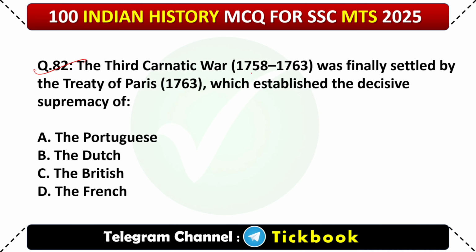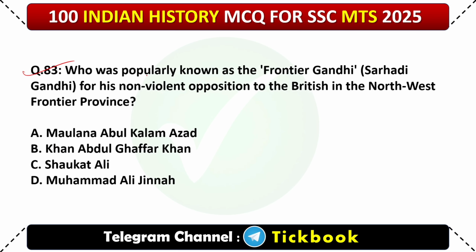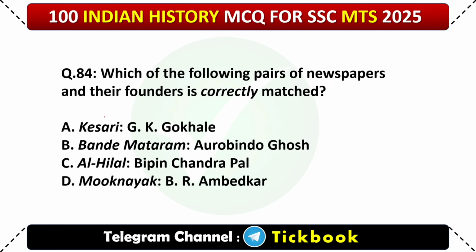82. The Third Carnatic War 1752 to 1763 was finally settled by the Treaty of Paris 1763, which established the decisive supremacy of? Number C, the British. 83. Who was popularly known as the Frontier Gandhi, Sarhadi Gandhi, for his non-violent opposition to the British in the North-West Frontier Province? Option number B is the correct answer, Khan Abdul Ghaffar Khan.